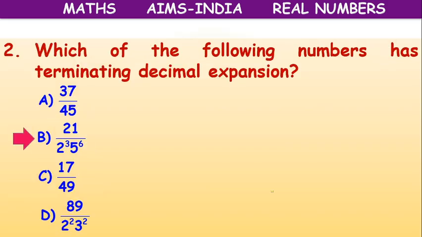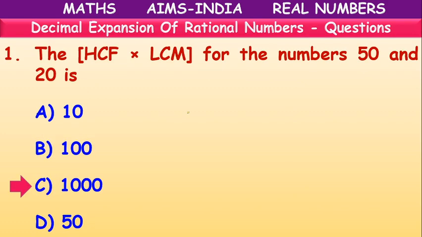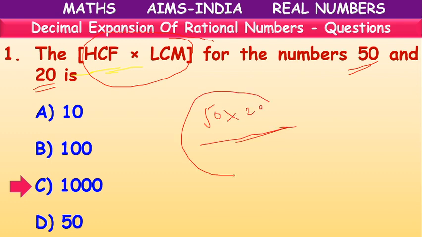Okay children, let's see some questions here. Multiple choice questions. The HCF and LCM of two numbers 50 and 20, the product of them is. We have learnt about the relation: the product of HCF and LCM is equal to the product of the numbers. So children, 1000 is the correct answer.